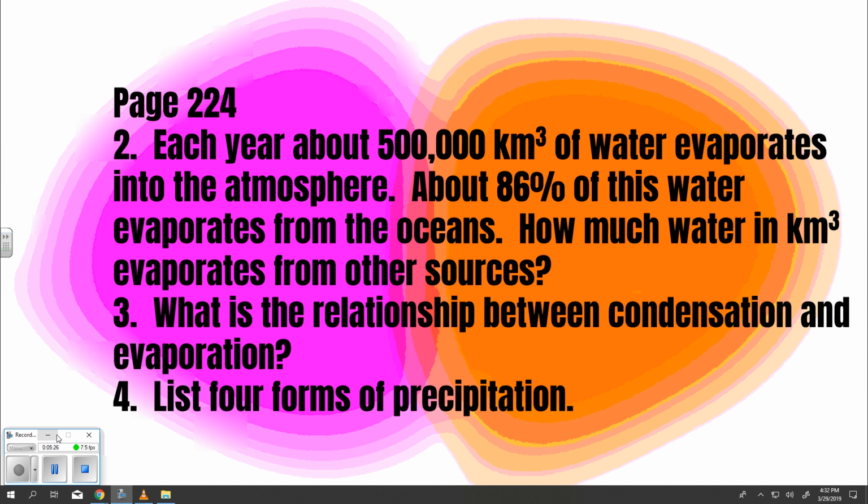Condensation. Highlight. Condensation is the change of state from a gas to a liquid. As air rises in the atmosphere, it cools. Some of the water vapor in the cooler air condenses. Highlight. The tiny water droplets that form through condensation make up clouds.